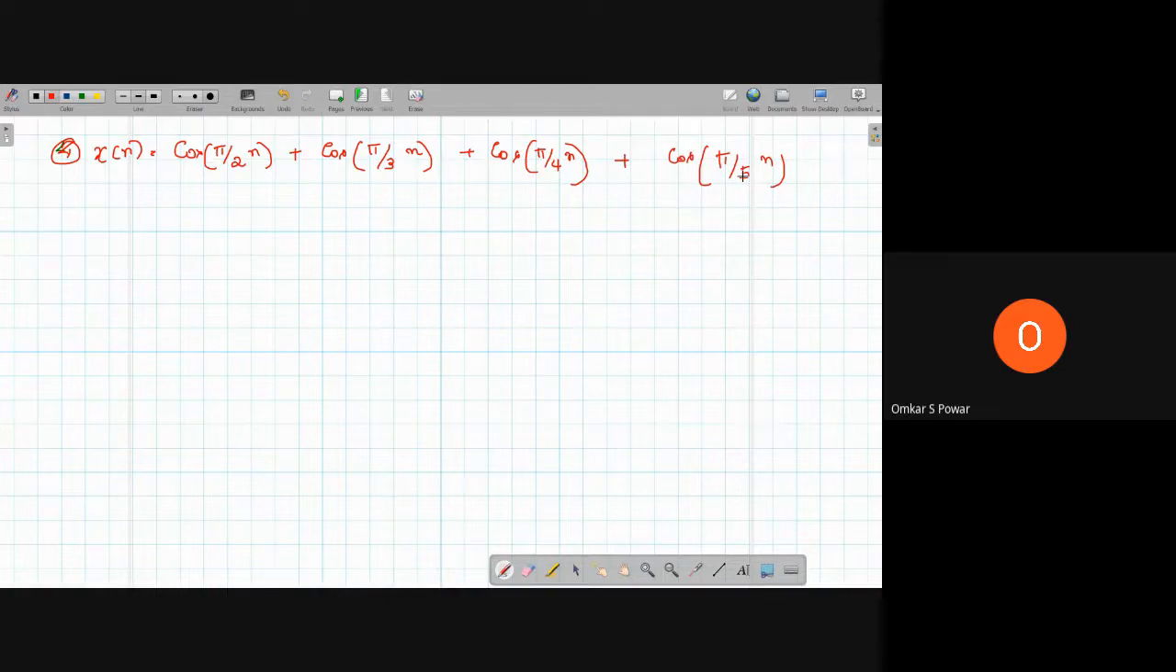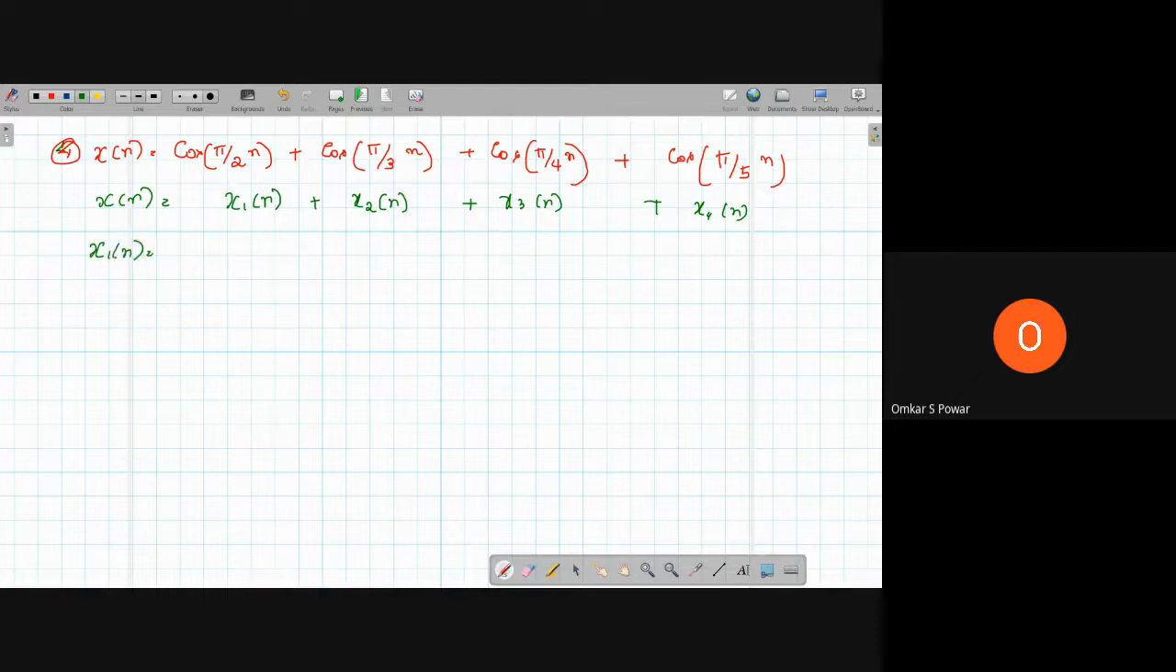It is a discrete time signal. If it is periodic, find the period. So this is what we have to solve. Let us start solving this one. We have x of n is equal to x1 of n plus x2 of n plus x3 and x4.